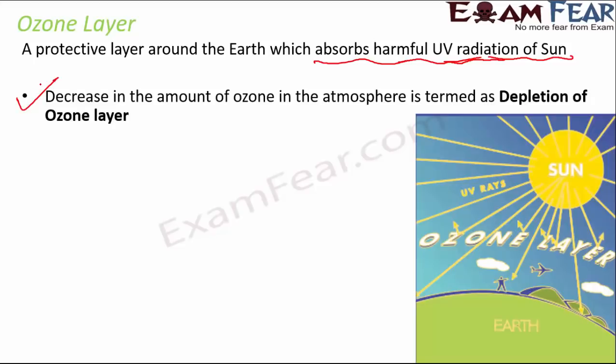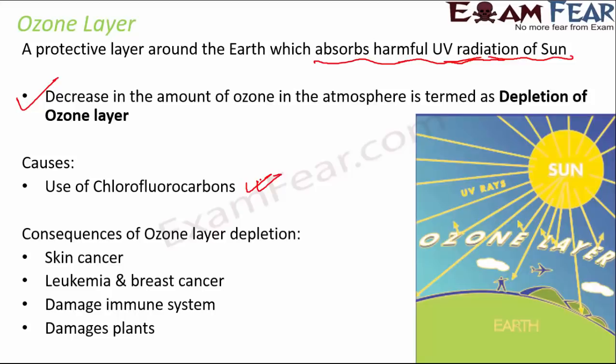So obviously, since the ozone layer is serving a purpose, it is absorbing the harmful ultraviolet radiation. If the ozone layer is not there, then we will be exposed to the harmful radiation. We will definitely not want that. So what is the cause of the depletion? Use of chlorofluorocarbons. So that's the main cause of ozone layer depletion.